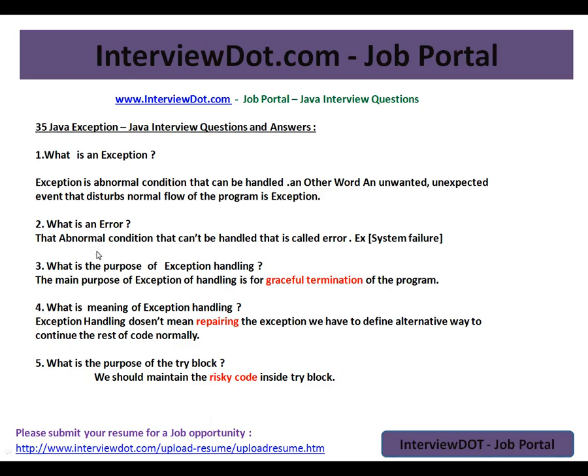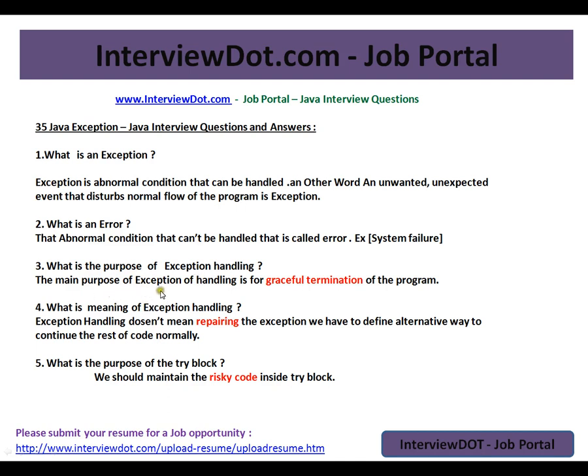What is an error? An abnormal condition that can't be handled is called an error. That is system failure, shutdown, JVM shutdown, JVM crash. So there is a difference between exception and error. Exception is where an abnormal condition happens and you can recover, whereas with an error you can't recover from the abnormal condition.